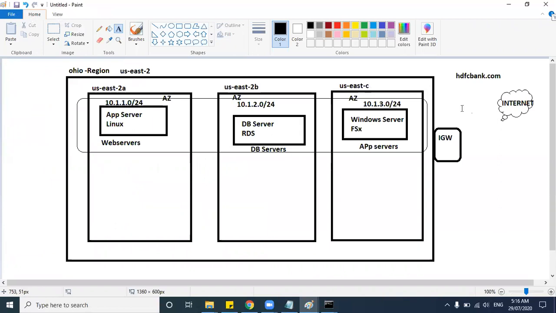So now your internet traffic is here. It will come to internet gateway. Now from internet gateway, you must tell from where you should go, right? So which server you should go, or which subnet you should go. So for example, you are going to a shopping mall, guys. Let's say Chartstone Center, which is the biggest shopping mall. When you're going for the first time, you don't know where the food court is, where the showrooms are, where the washrooms, toilets are, where is the car parking, where is the public transport.